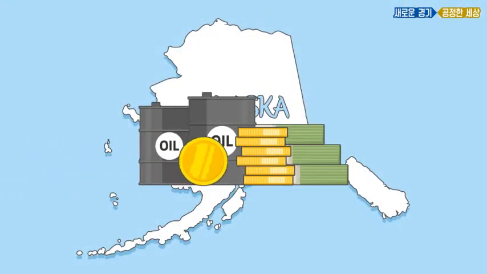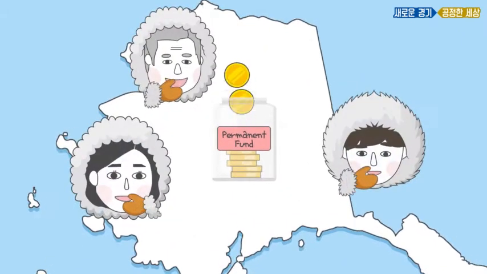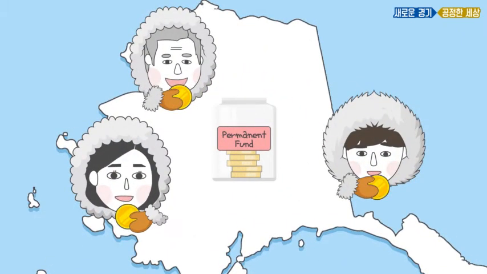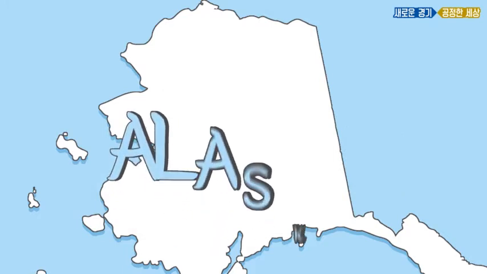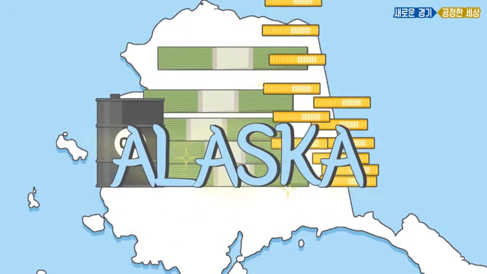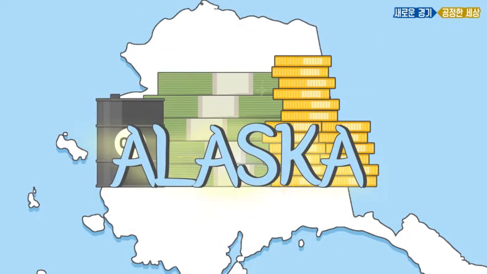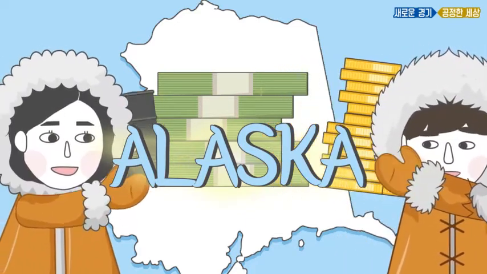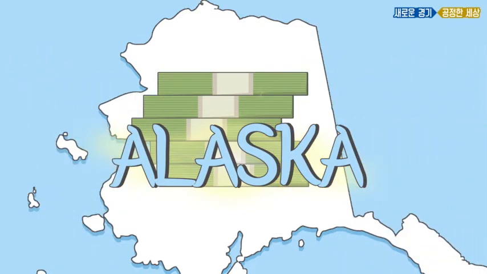Alaska invests a part of its oil revenues in the Permanent Fund and pays the operating profits to all its residents. This is because they believe that every part of Alaska's land and what is beneath it are common property of the residents of Alaska, and everybody has rights over them.